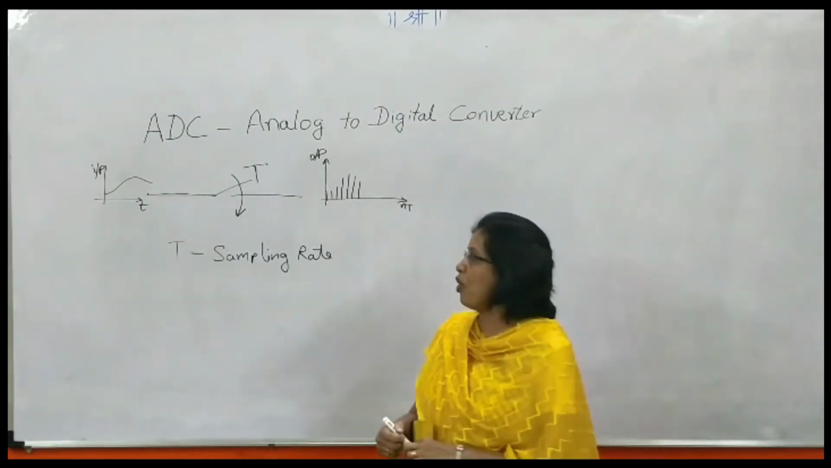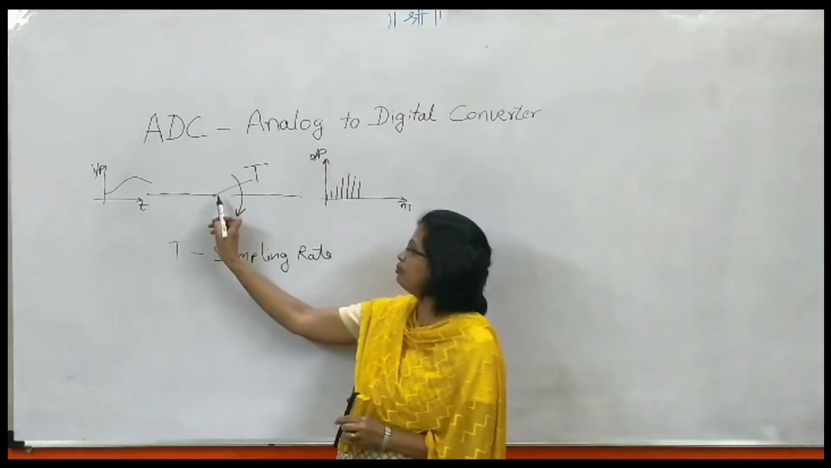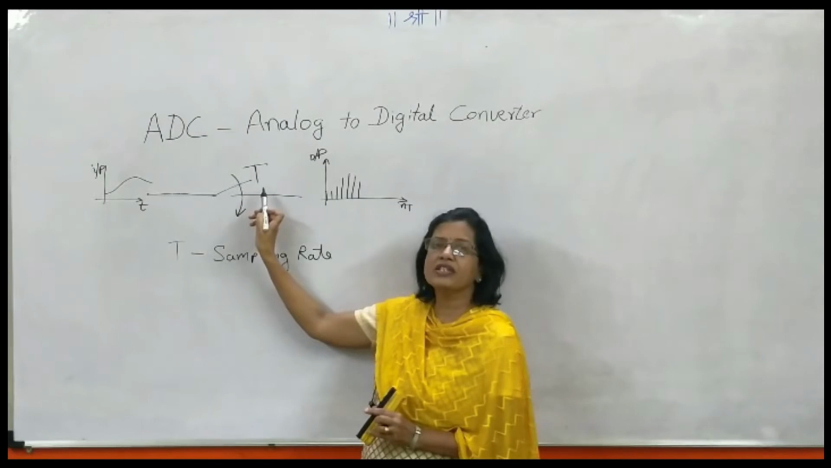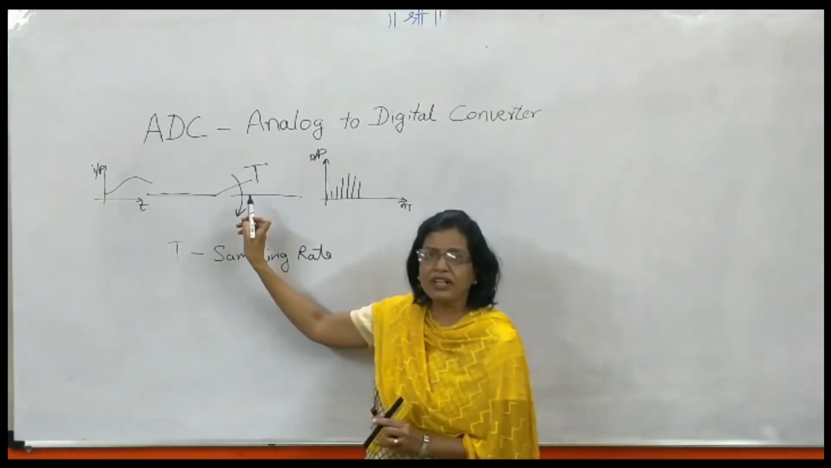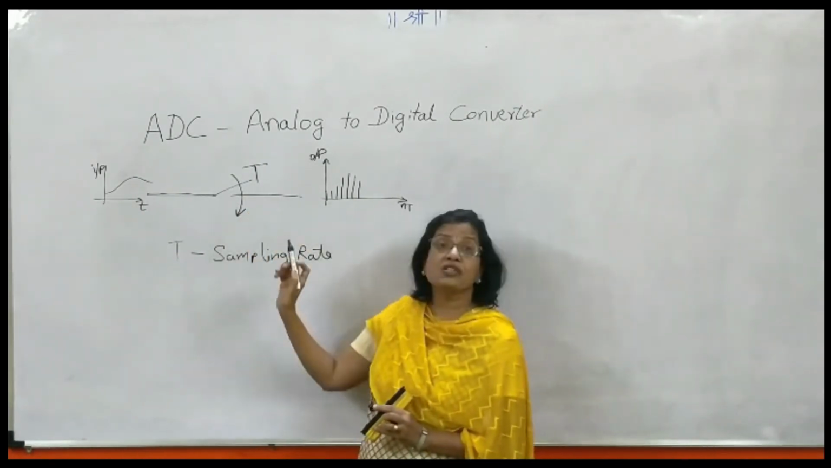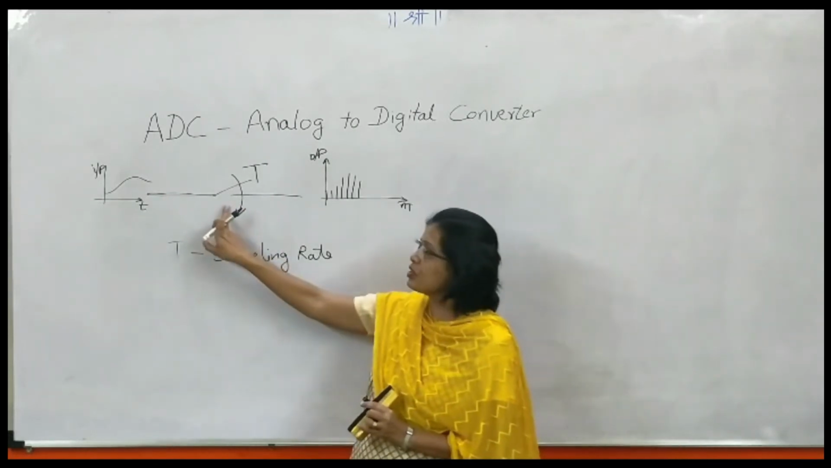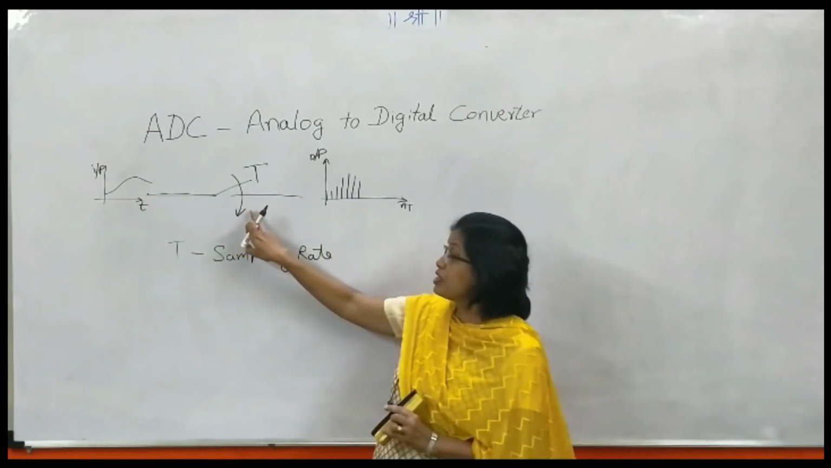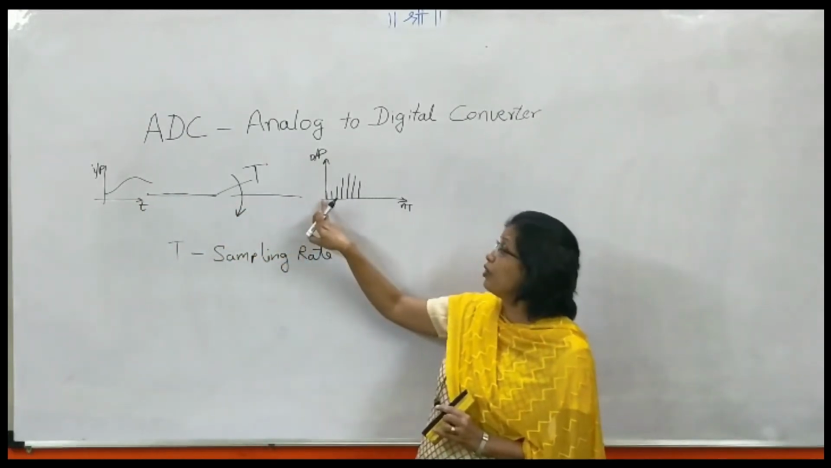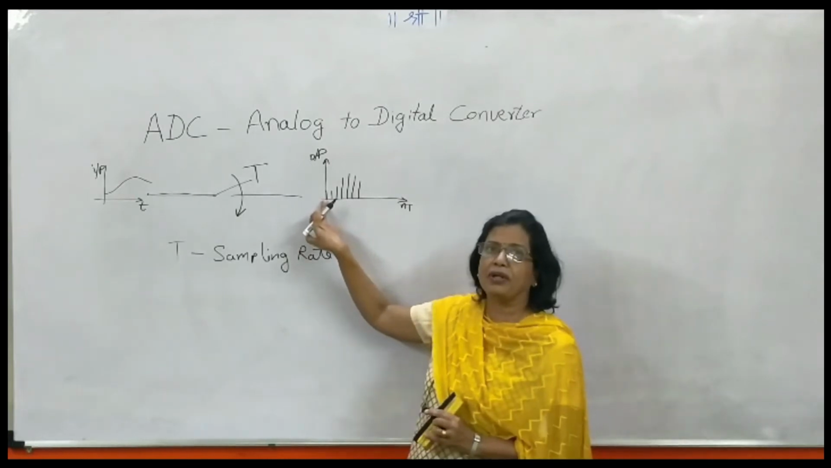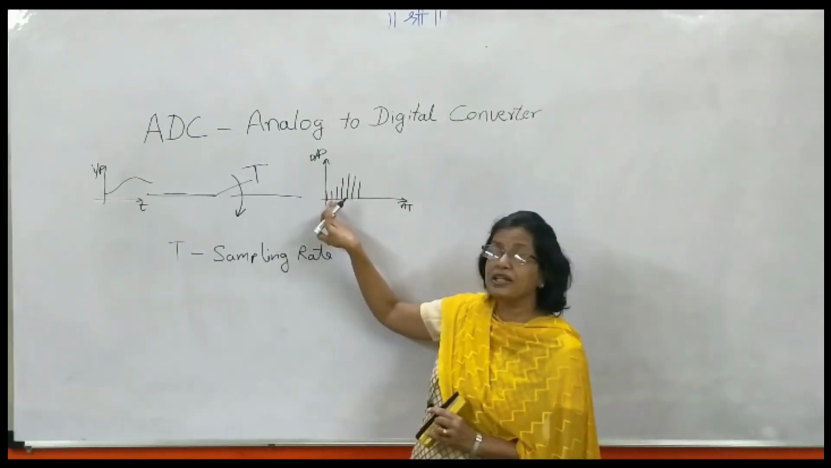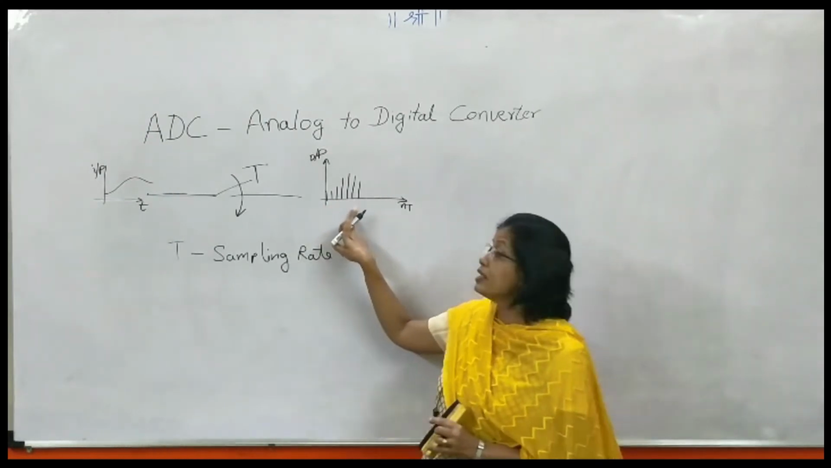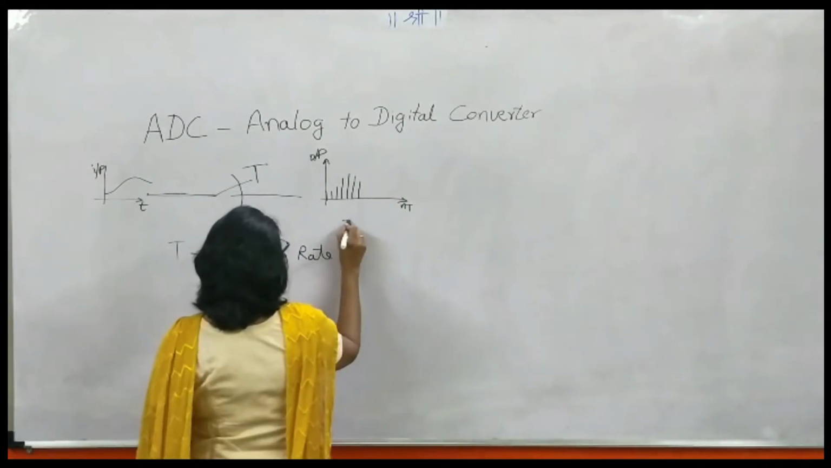In its simplest form, a sampler is a switch which is opened and closed at a frequency fs, which is known as the sampling frequency, or this T is known as the sampling period. When the switch is closed, the input analog signal is available at the output. The switch is open, again closed, again open, and whatever output we are getting is known as a discrete output.